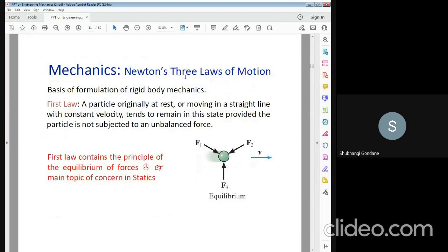Newton's three laws of motion. There are three laws of motion. The first law contains the principle of equilibrium of forces. So see this principle.